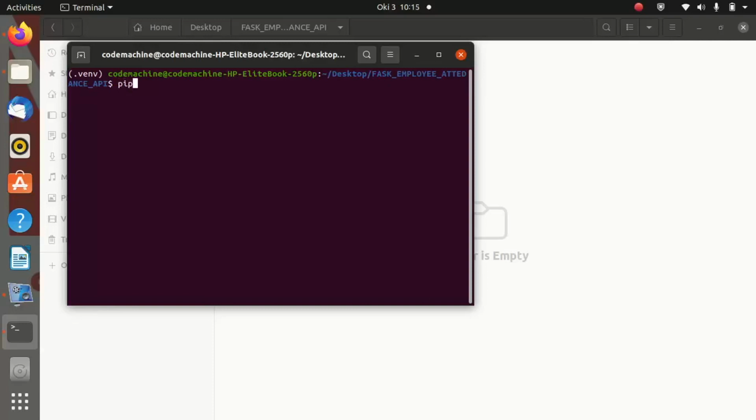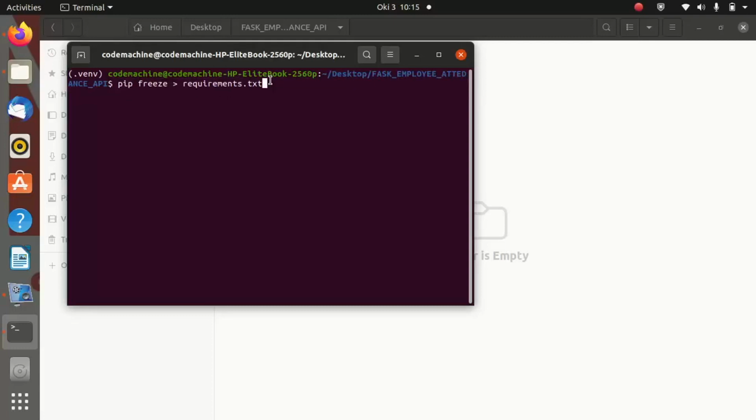Just run the command pip freeze greater than sign requirements.txt. What this command is going to do is create a new file called requirements.txt, and copy all the dependencies we need for our project.